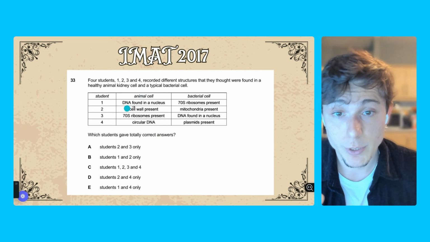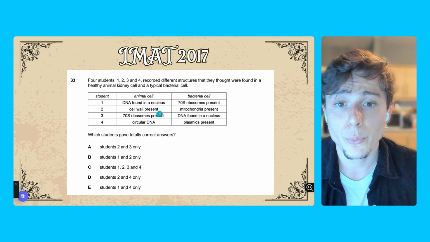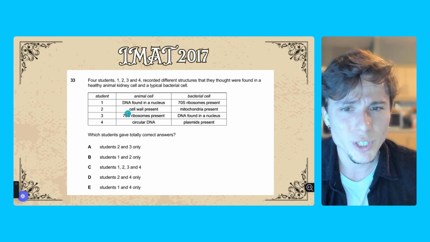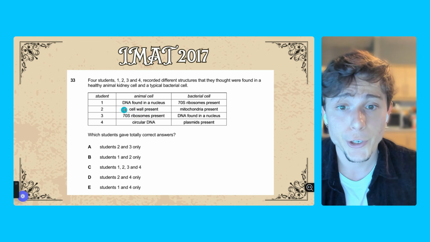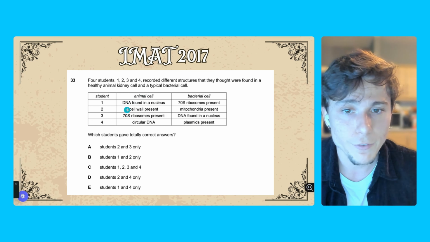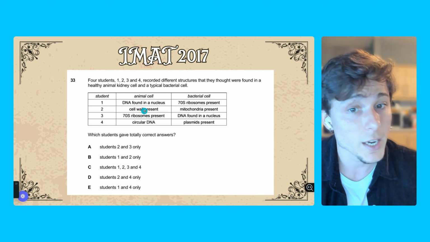All right, the second student, an animal cell, he found cell wall present. Cell wall present, these usually are only present in fungus or plants. So in an animal cell, you will never find cell wall. So this guy is in a different planet.